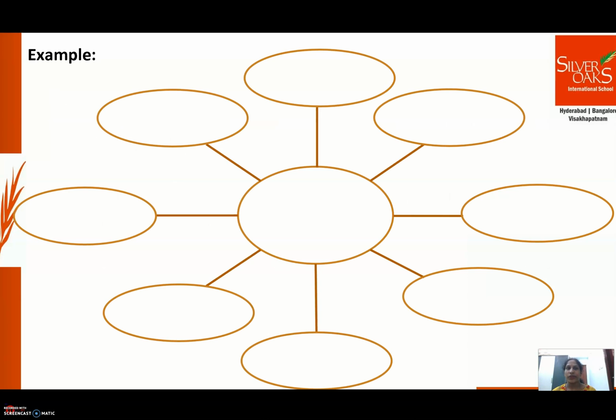Okay. So here is the example. You will create a mind map something like this. Write forces we experience daily in the center and start writing the forces which you have experienced. Okay, I gave you an example. I hope you can do the task.